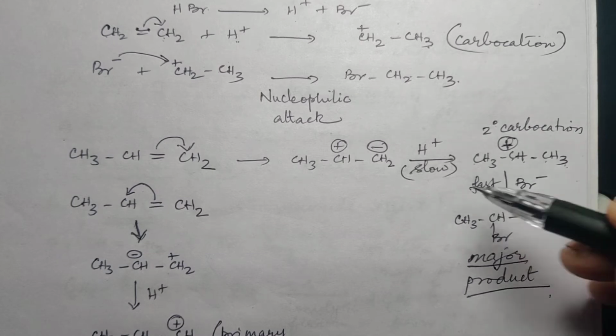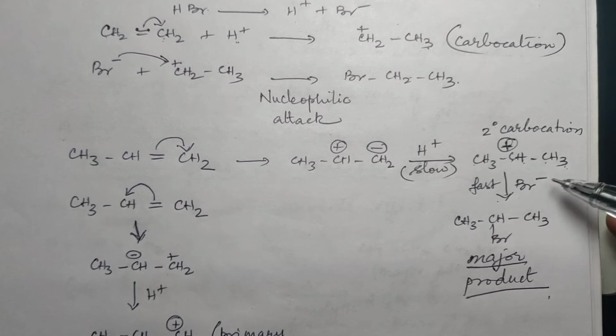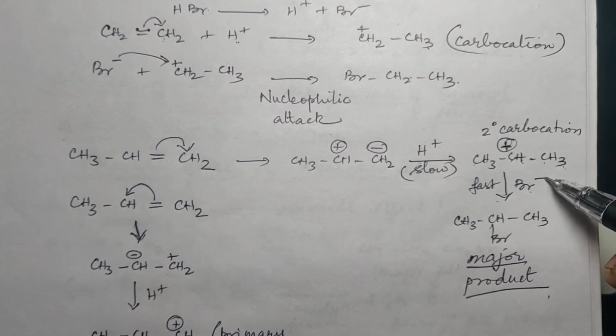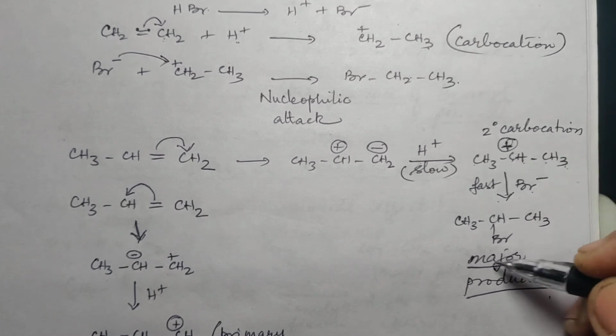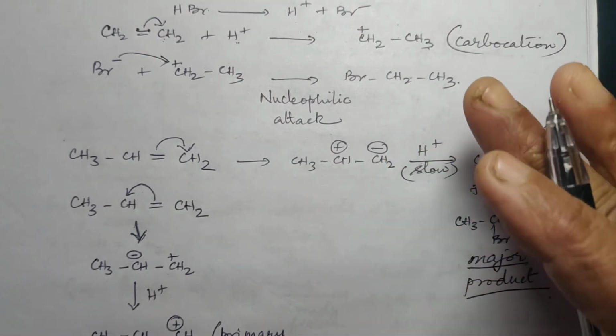Then, this is the slow step. Addition of H plus is the slow step. And in the fast step, Br minus will attack, which will go towards the positive charge. So you will get this as the major product. So this is the basic mechanism of this addition reaction.